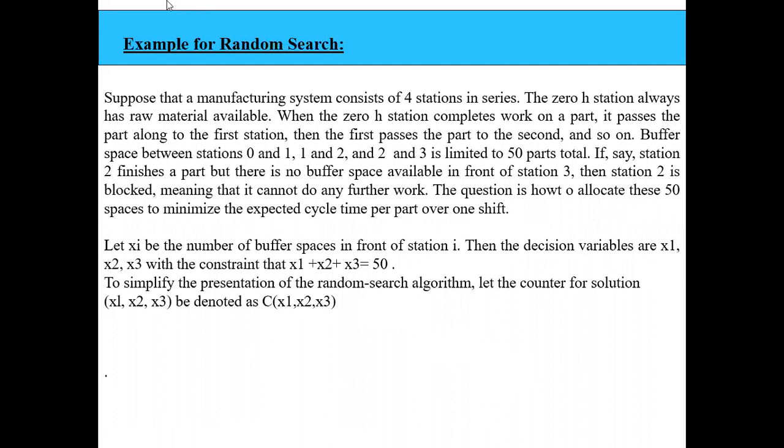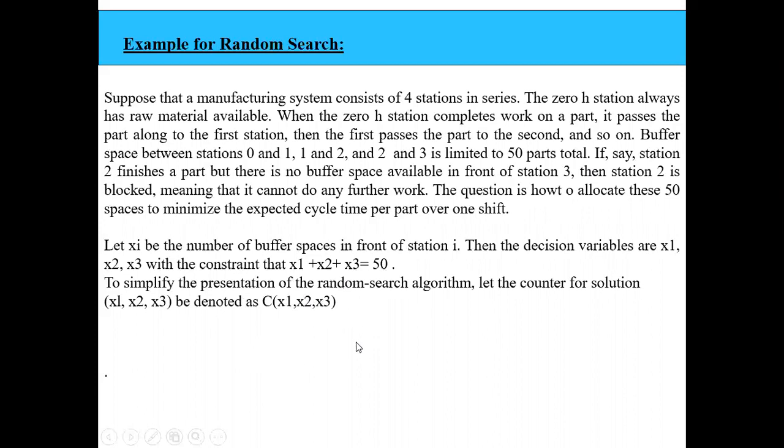Let xi denote the number of buffer spaces in front of station i. Then the decision variables are x1, x2, x3. Between 0 to 1 there is a buffer space, which I take as x1. 1 to 2 there is a buffer space, x2. 2 to 3 there is a buffer space, x3. And the total constraint is that the total buffer space is 50.